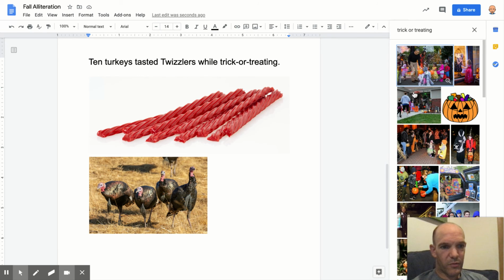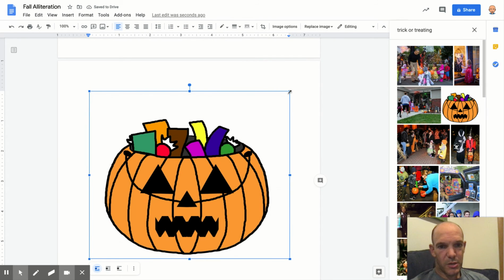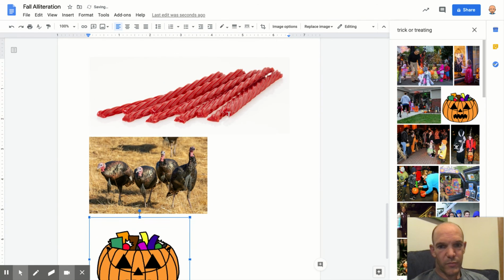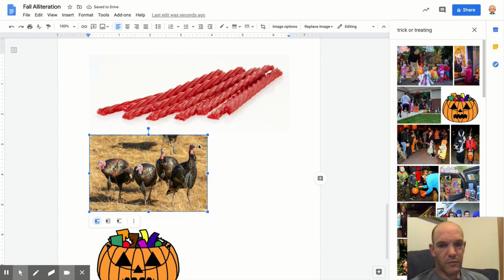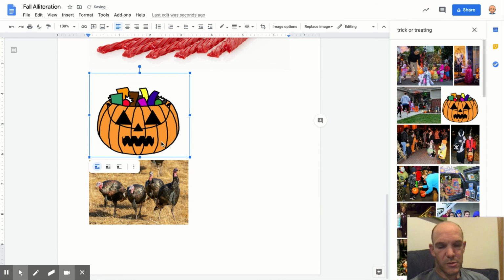Students can have fun with this. There probably isn't a picture of trick-or-treating. Maybe I'll just get an image here of the candy in a little Halloween bucket. But I think you can get the idea. That image is too big, so we click on the image, drag the corner, and kind of resize them so they fit. I believe if I do this and I resize this one enough, I could probably move this one. Sometimes you can move them around. But you can kind of play with it.